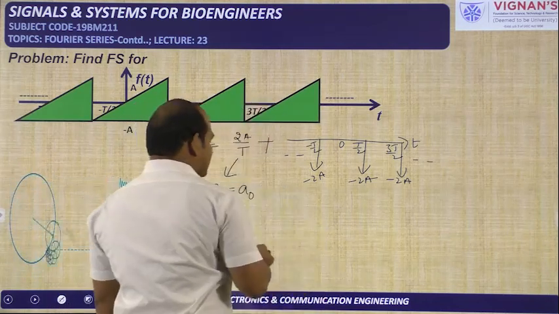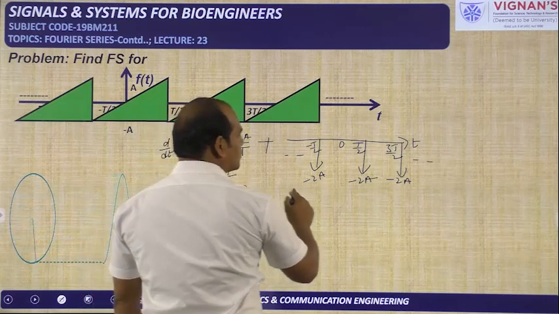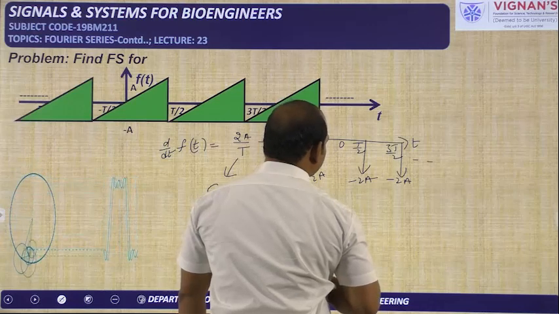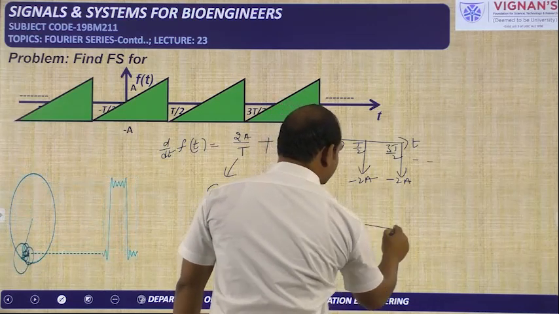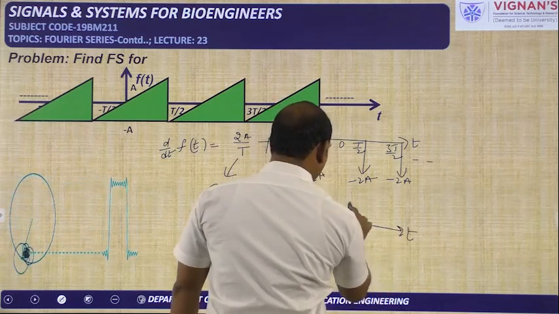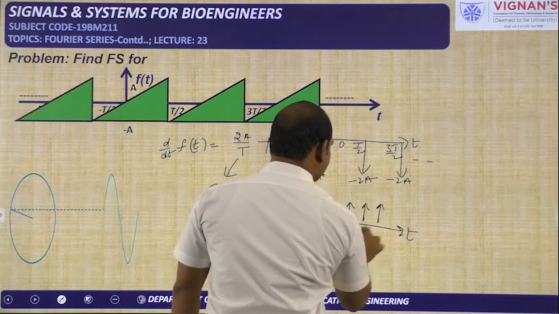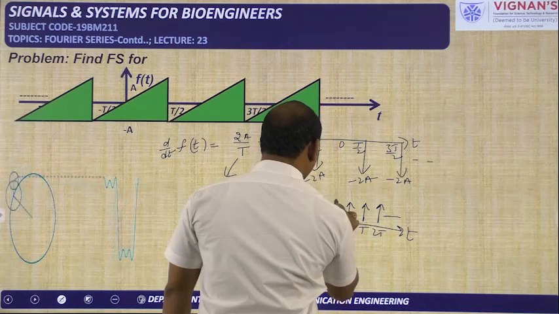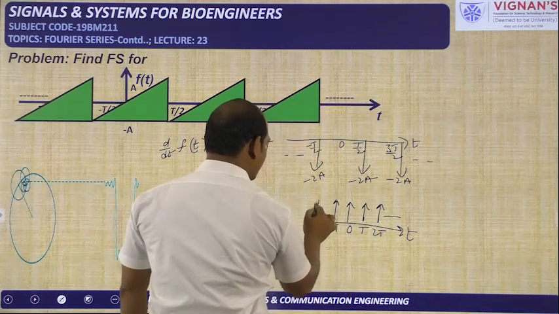We will calculate Cn, that's why it is C naught. So we can represent it with C naught. This is the impulse train. If you observe, this impulse train is related to the standard impulse train, which has impulses at t equal to 0, capital T, capital 2T, and on this side minus capital T, minus 2T, and so on.